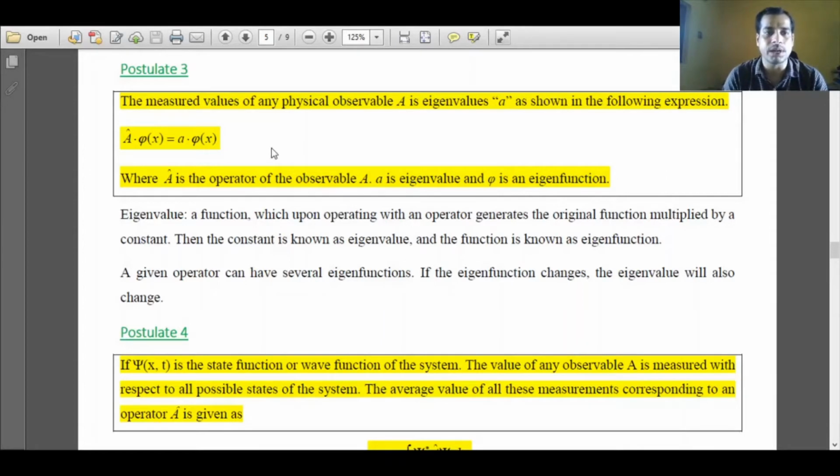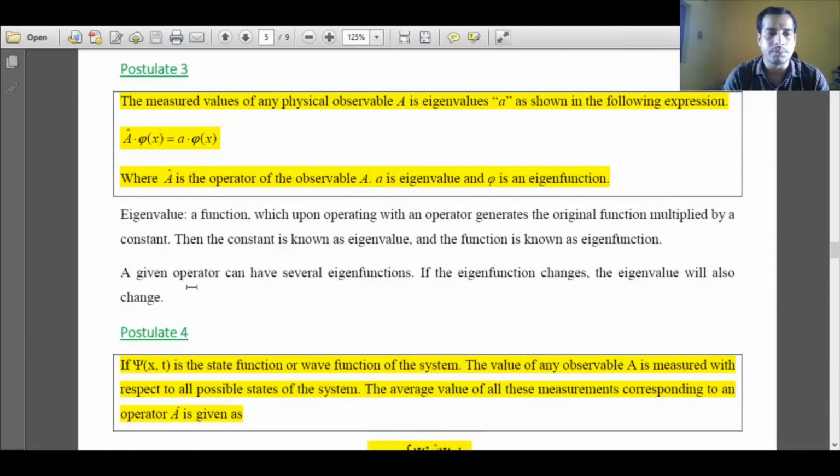Now it is important to note this postulate is applicable for only a single measurement. It does not elaborate anything briefly. It just says that in quantum mechanics, if we want to know the observable, and the eigenvalue eigenfunction equation is satisfied, then the corresponding eigenvalue will be the magnitude of the observable that we want to determine.